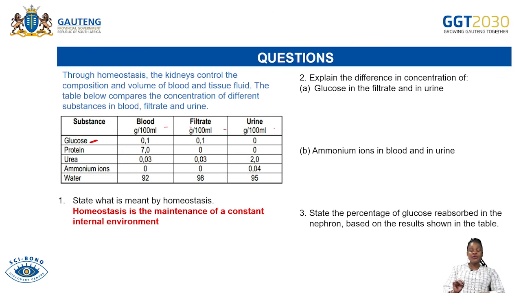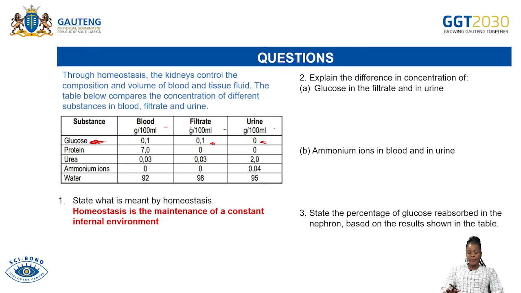And then you explain the difference in the concentration in the filtrate as well as the urine. You are going to focus on this one, and that one. What is the difference there?